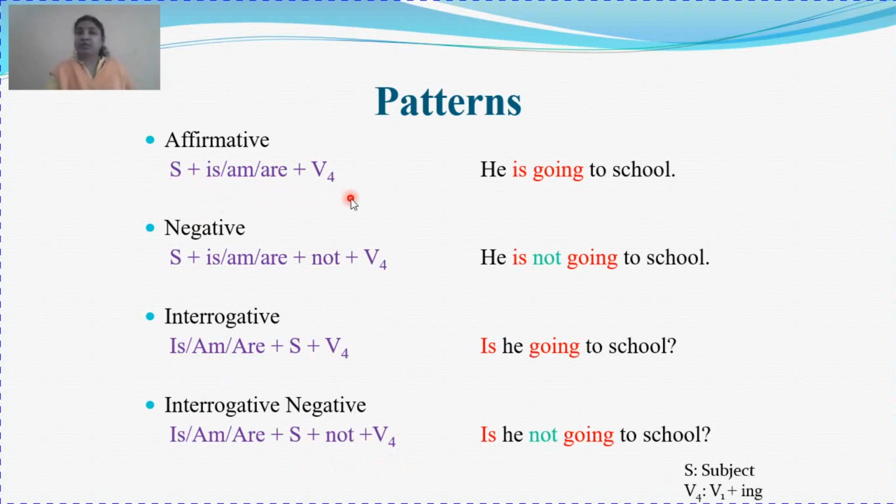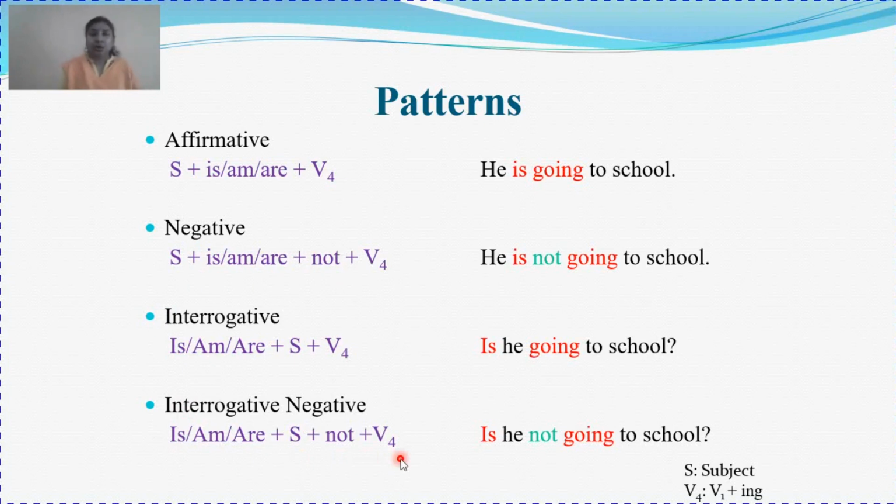Subject plus is, am, are plus verb fourth form. For interrogative, you will just replace this is, am, are with the subject. So here it becomes is, am, are plus subject plus verb fourth form. Same way, negative: subject plus is, am, are plus not plus verb fourth form. Swap the verb with the subject and the subject with the verb, and you get interrogative negative as is, am, are plus subject plus not plus verb fourth form.